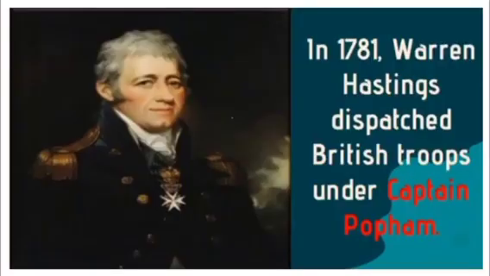In 1781, Warren Hastings dispatched British troops under Captain Popham.